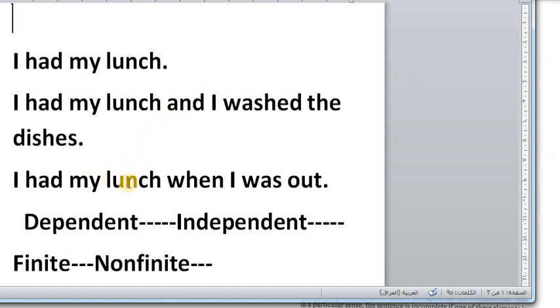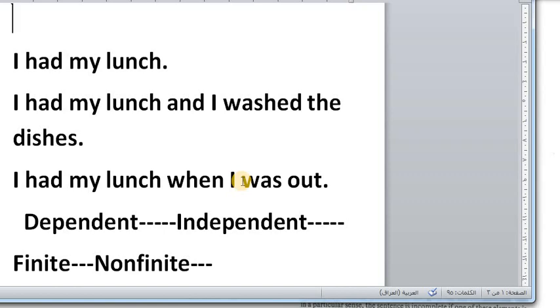In the sentence, I had my lunch when I was out, I have one idea, which is main, having lunch, and the other idea about being out, which is a dependent idea. It is a minor idea. The first one, I had my lunch, is the main one, as I've said before.